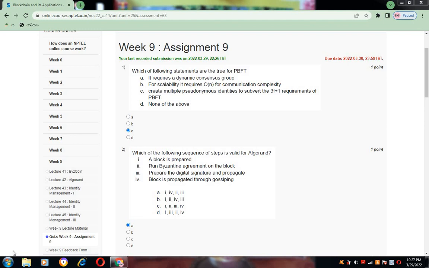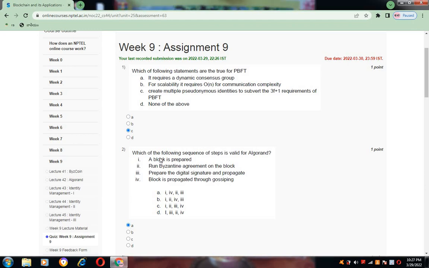In this session now, I want to give the answers for the NPTEL course Blockchain and its Applications for week 9, assignment 9. The solutions are given below. For question number 1, which of the following statements are true for PBFT? For this, the answer is given as C.